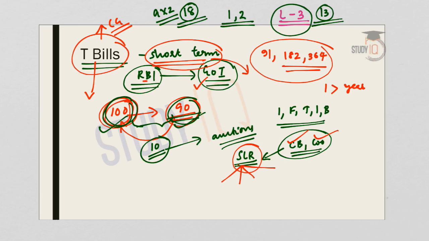The key things that you should remember about the treasury bills is that it is issued on discount, and at maturity the holder gets the face value. Secondly, it is issued only by the central government. It is issued by RBI on behalf of the government. And these are the important things to be remembered about the treasury bills.